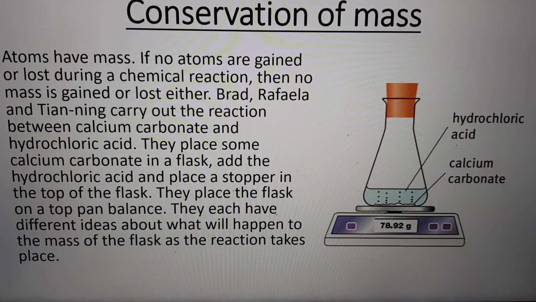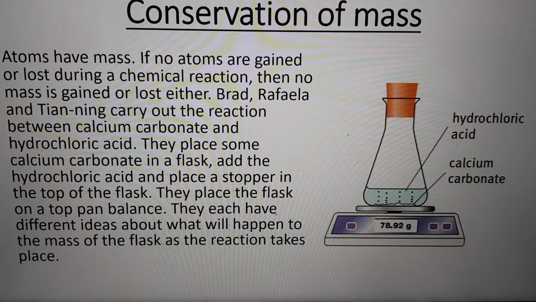Let us see the reaction between calcium carbonate and hydrochloric acid. In this, no atoms are gained or lost, and so no mass is gained or lost either. In a chemical reaction, the elements we begin the reaction with are the ones we end the reaction with.